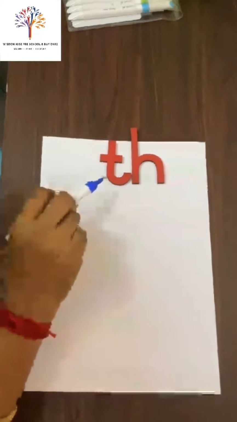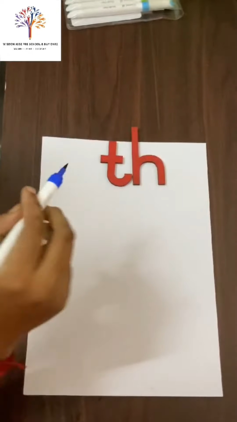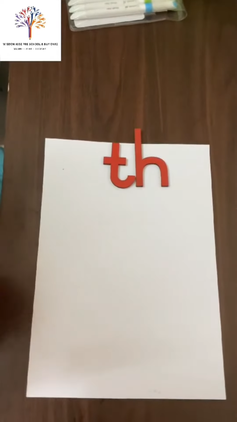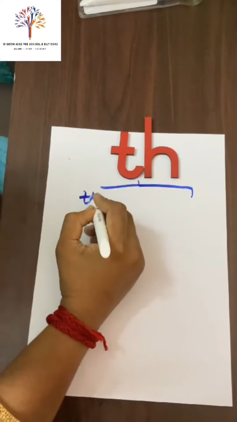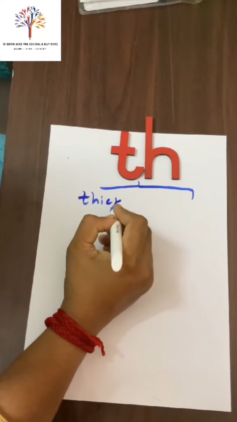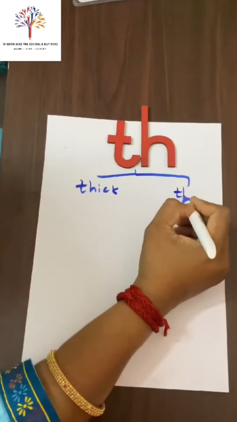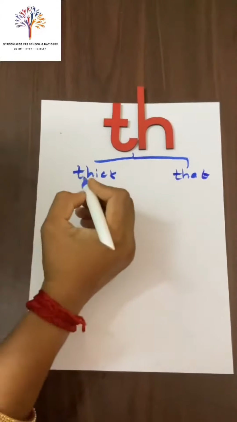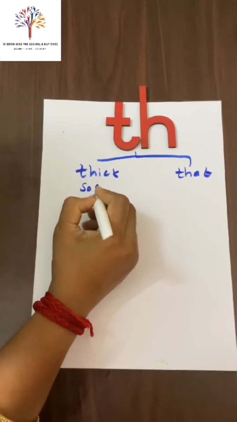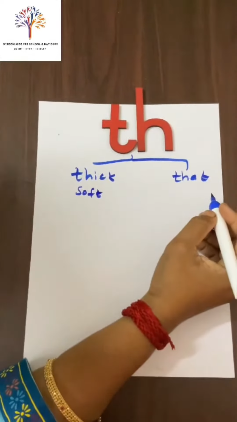Today we are going to see about the TH digraph. TH makes two sounds. Let's see now. Thick, that. In thick, it says th. It's a soft sound. In that, it says th.